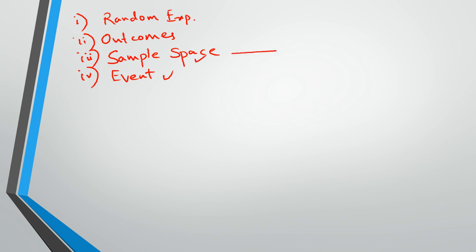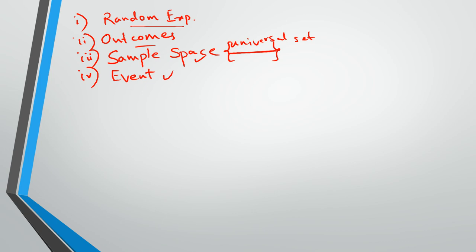Sample space is like the universal set, consisting of everything. Outcomes are the individual outcomes of the sample space. And a random experiment is such an experiment where all the outcomes are known beforehand, but you cannot say which outcome it will be. So all have equal likelihood.